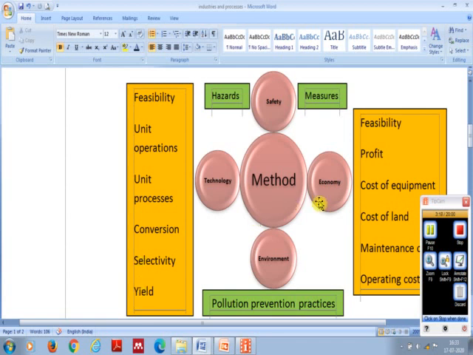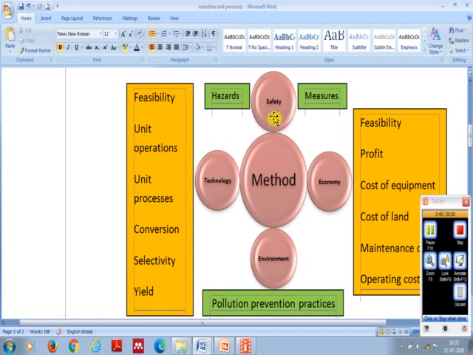Economic factors. The process has to be economically feasible. The industry must earn some profit. Then only the industry will survive. There are other economical factors such as cost of equipment, cost of land, maintenance cost, and operating cost.